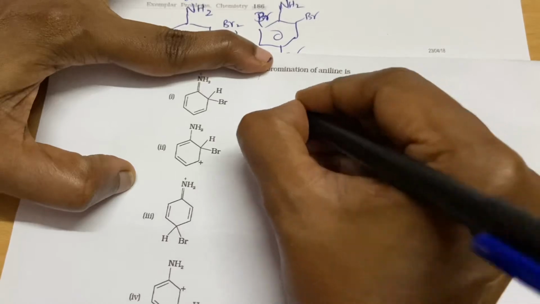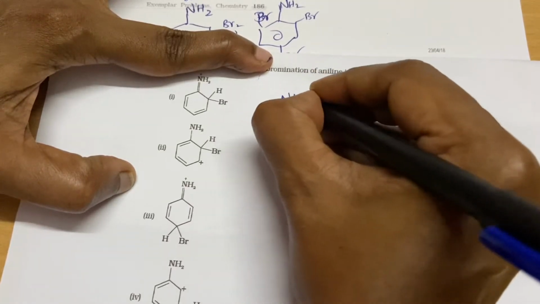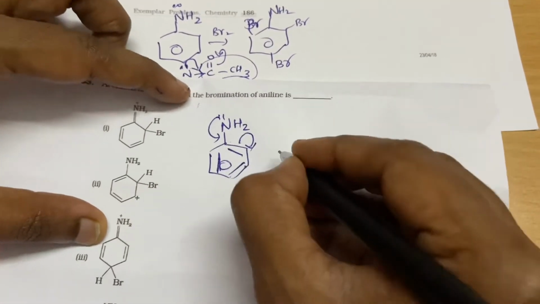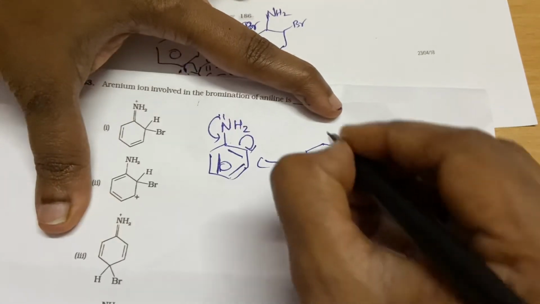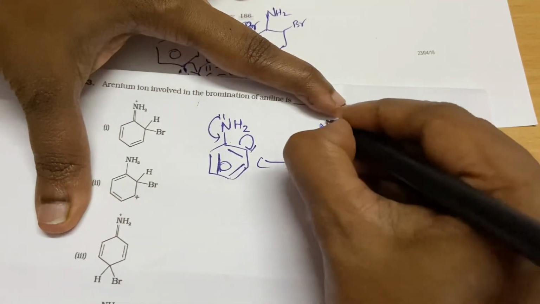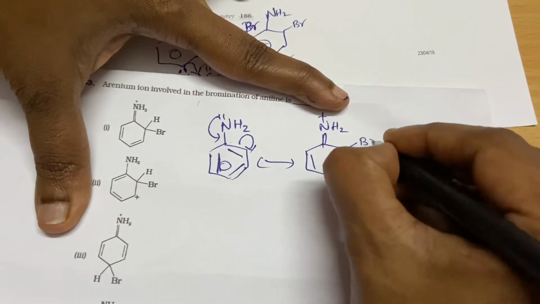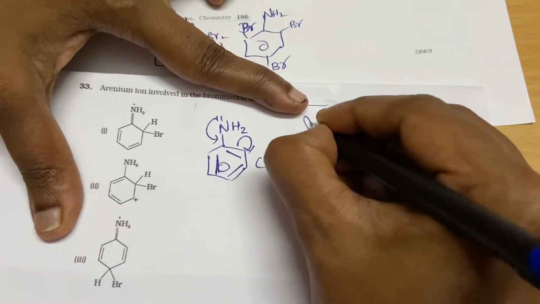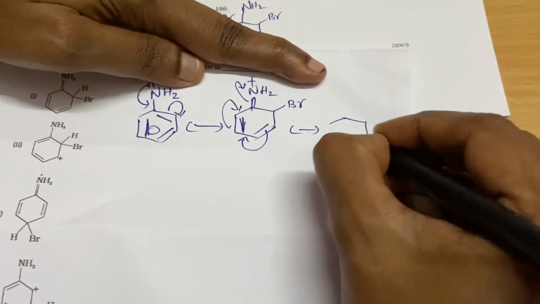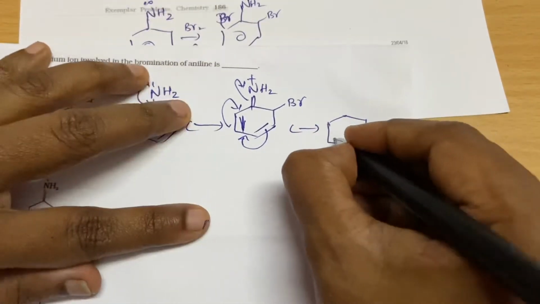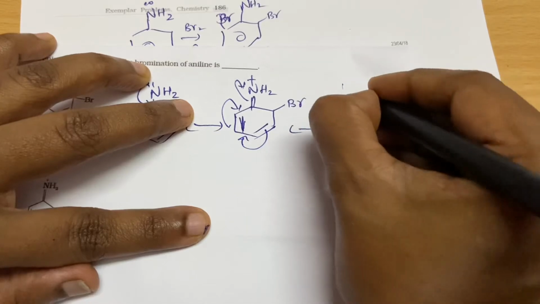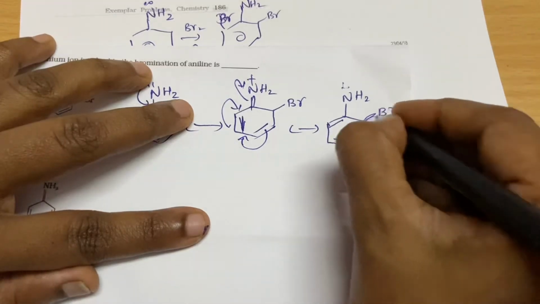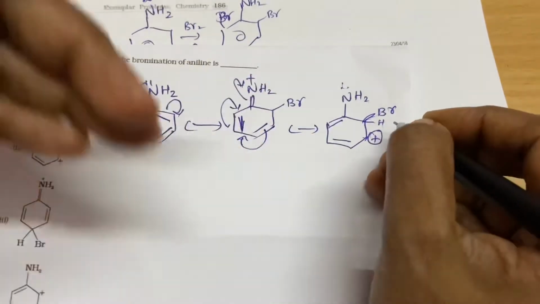Okay, so the arenium ion involved in the bromination of aniline. For aniline, I will write this conjugated structure so that it will be easy. If it is going to occur in the ortho position, this is going to happen. Your bromine comes here. Okay, so what happens continuously? This will undergo this, and this one here, and a plus charge here. And after that, hydrogen will be removed from here to neutralize the charge.